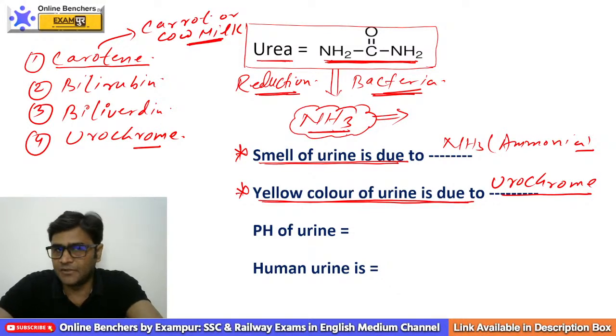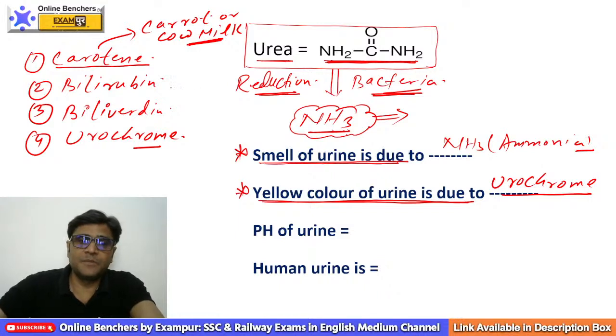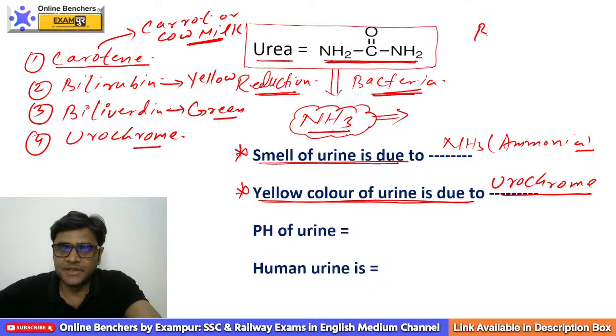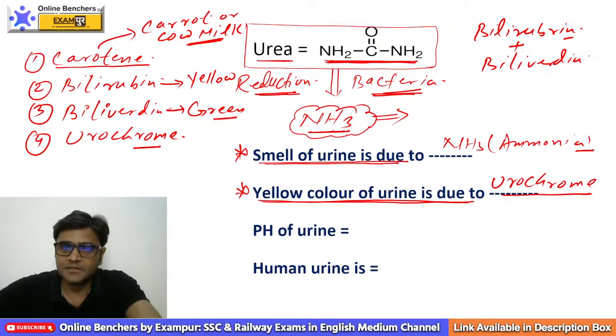your answer should be carotene. When we talk about bilirubin and biliverdin, no doubt bilirubin is a yellow color pigment and biliverdin is a green colored pigment. But both bilirubin and biliverdin are pigments found in your bile juice.